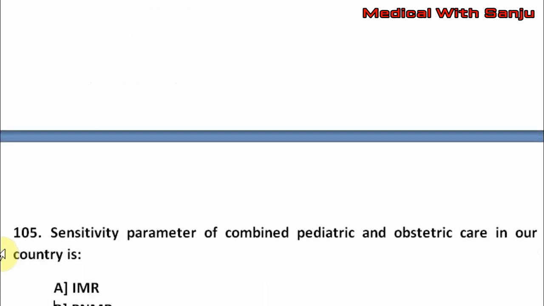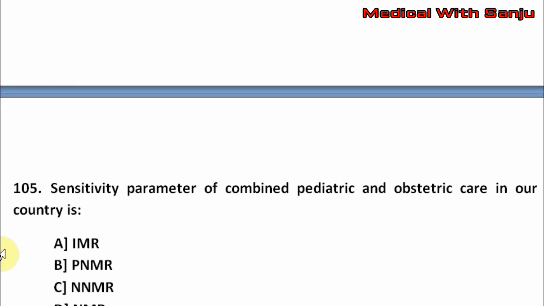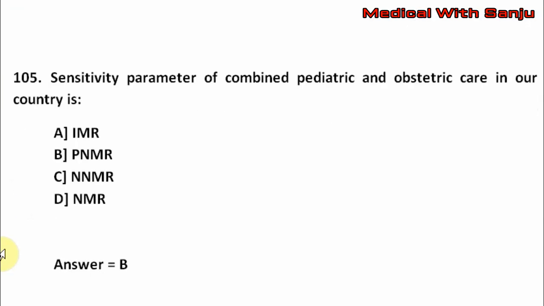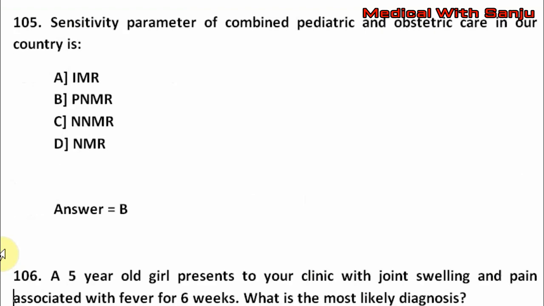Question number 105. Sensitivity parameter of combined pediatric and obstetric care in our country is option A IMR, option B PNMR, option C NNMR, option D NMR. The right answer is option B, that is PNMR.